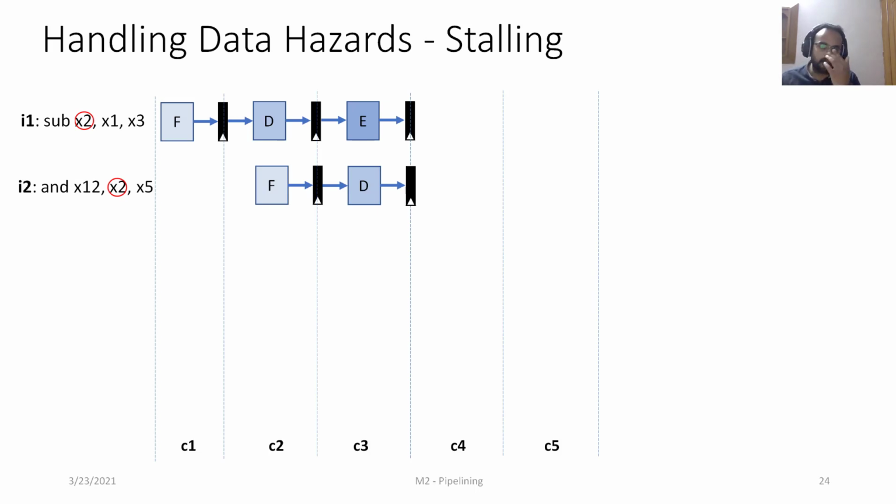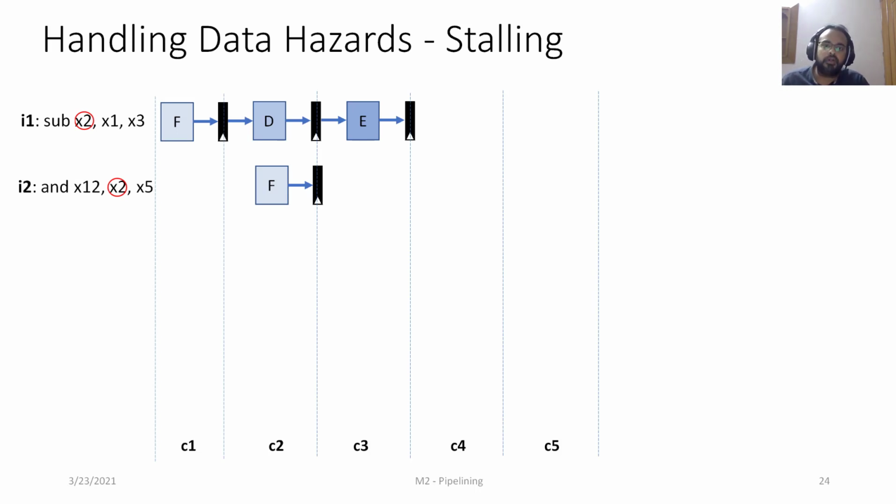So at this point, the pipeline hardware should be detecting this dependence and reacting to it. How does it react? Instead of making progress to the next stage, which is the execute, it will say that it's going to wait until the value of x2 is available. How does it do it?